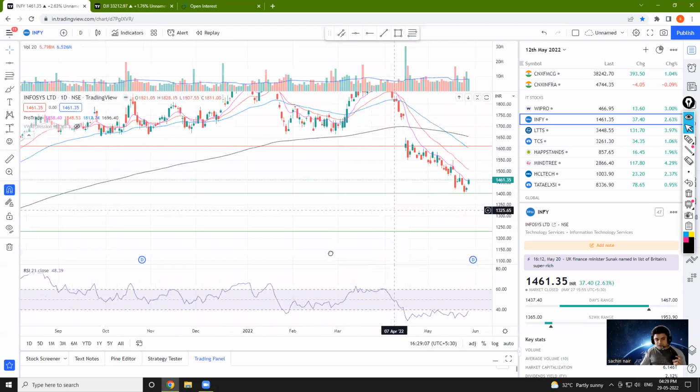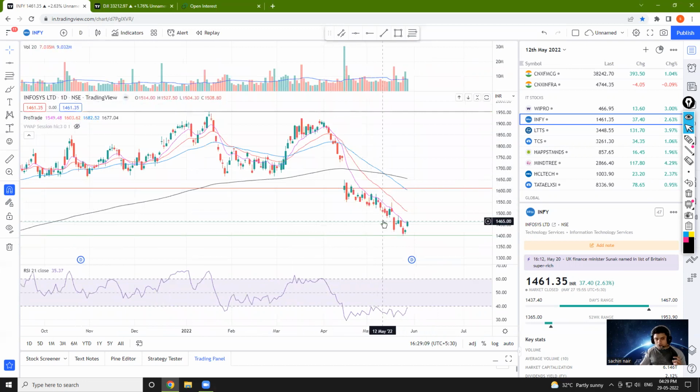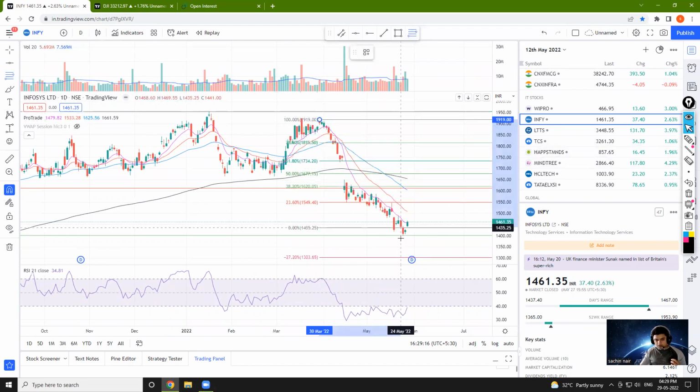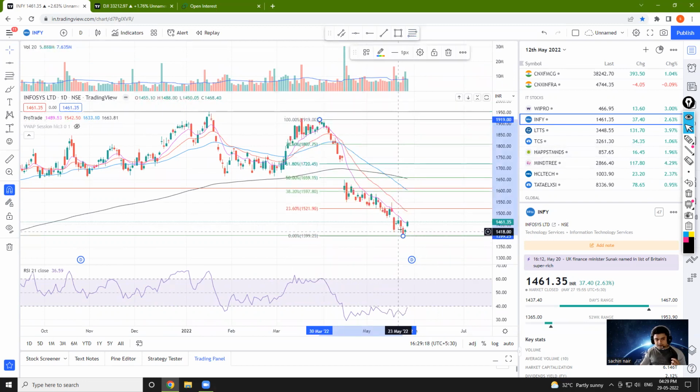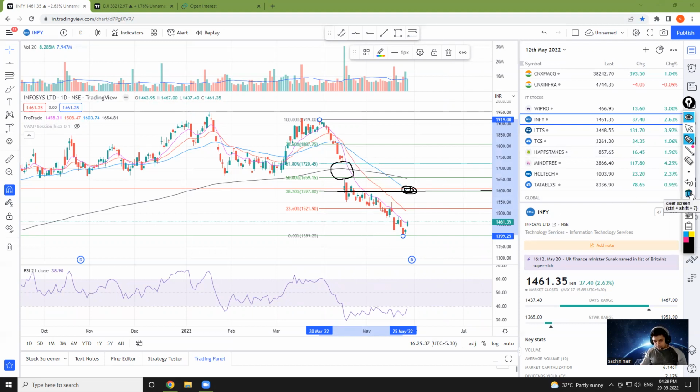As you can see, there was a drastic fall. Now, if I mark the retracement of this fall only, you will get a level at 1597, or 1600 आप पकड़ लो. This is the 38.2 first retracement level also, and this will again mark the 50 EMA confluence. Just remember there is also a gap here that is left to be filled.